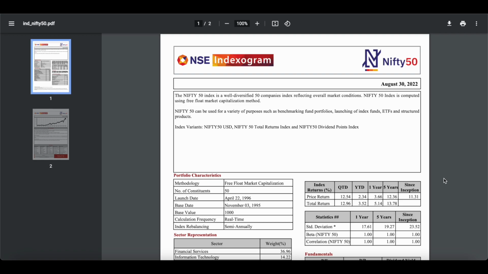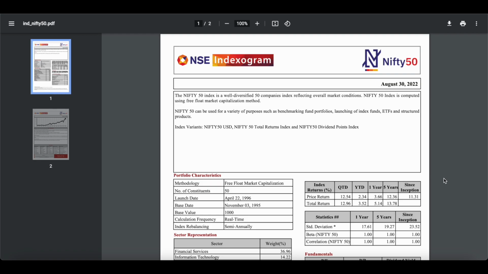Every 6 months, NSE will restructure this index. If some company is not performing, they will remove it from the index and bring in another company. If some company is performing so well, they will bring that company into this index and try to remove some company which is not performing so well out of these 50. So these 50 companies, without any problem, NSE only will take care of and they will change on a 6 months basis.